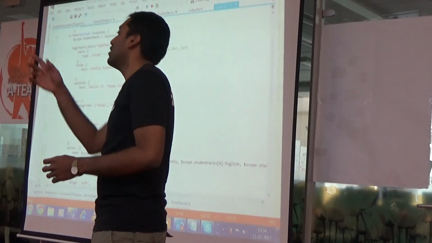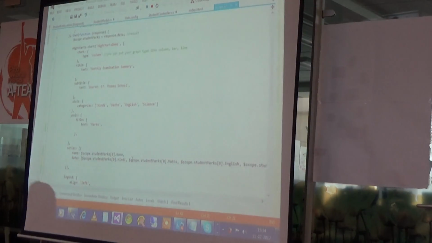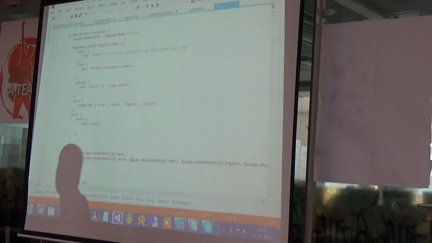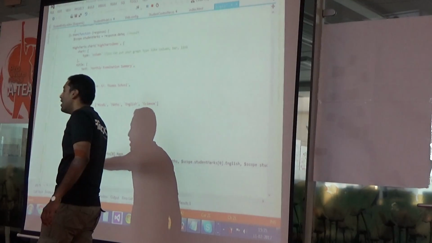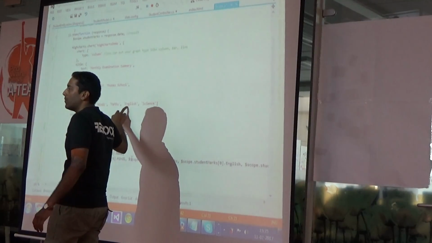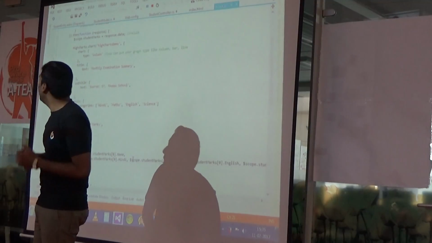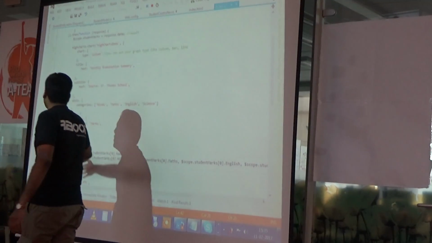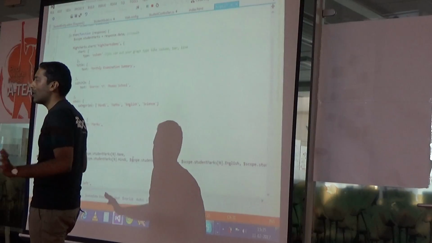Yes, sir. You want it from the database? Yes, you can. For this, you have to get two collections. As you saw in batch rank, I showed you, you have to get one more collection of these subjects. After that, you have to populate. I showed you in the form of data. So you have again $scope, your collection name, and then you can pass here returns. It's up to you. For creating a Highchart, these are the properties which are required. After that, you can play as per your requirement.